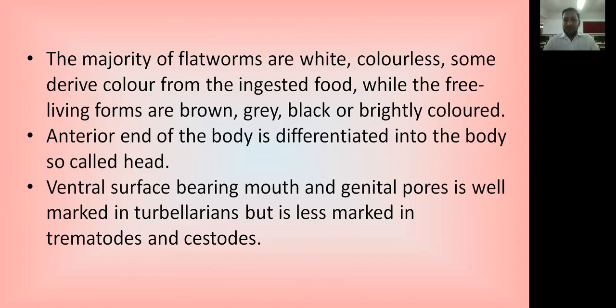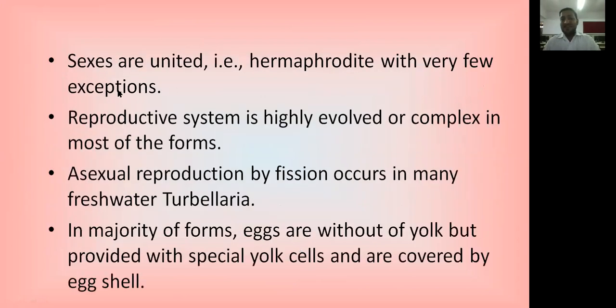Now, the ventral surface bearing the mouth and genital pores is well marked in turbellarians, but is less marked in the trematodes and cestodes. In the class Turbellaria, a well-marked structure of mouth and genital pores can be seen easily. But in trematodes and cestodes, they don't have a well-marked mouth and genital pores on the ventral surface of the body.